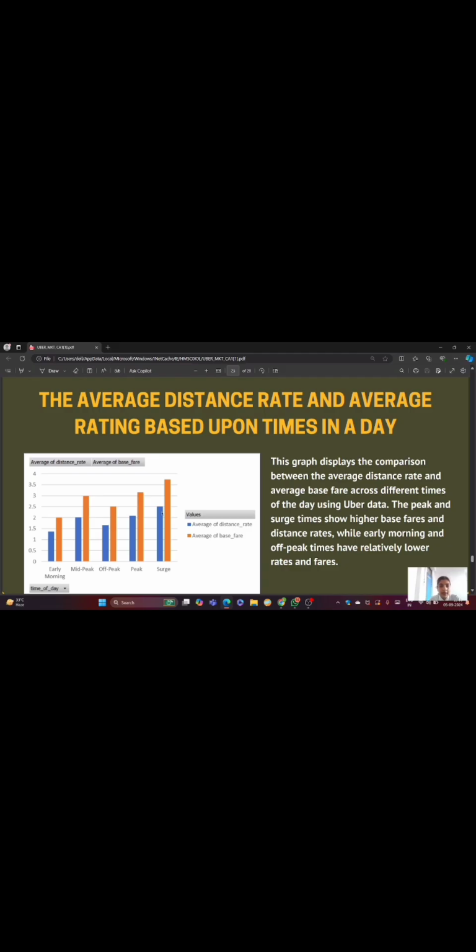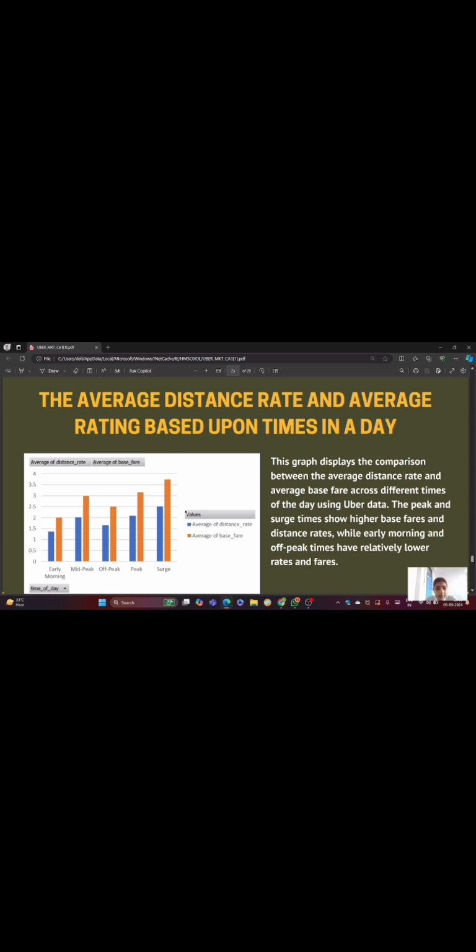So what this can show: peak and surge times show higher fares and rates during peak hours, for example rush hour and late evenings. When demand for rides is high, Uber often implements surge pricing. This leads to increased base fare and distance rates to incentivize more drivers to become available.